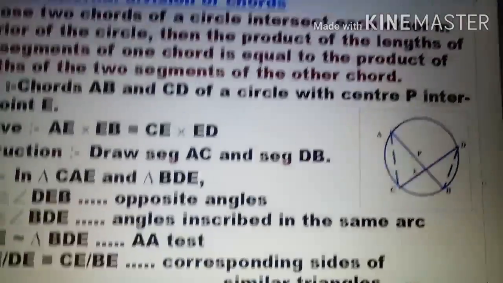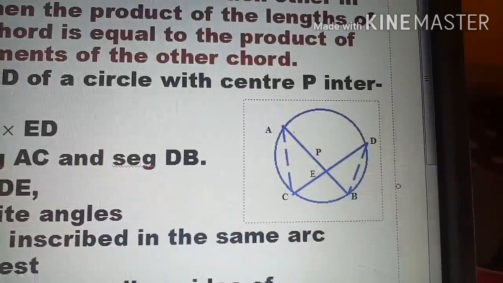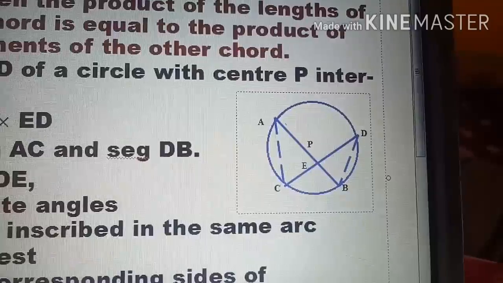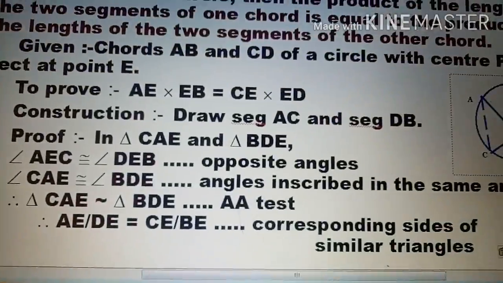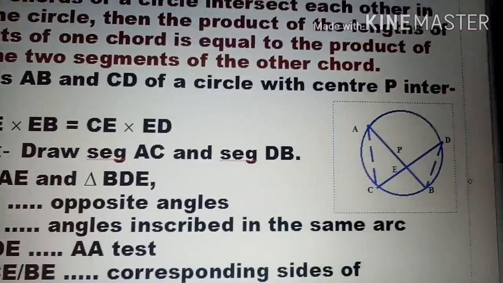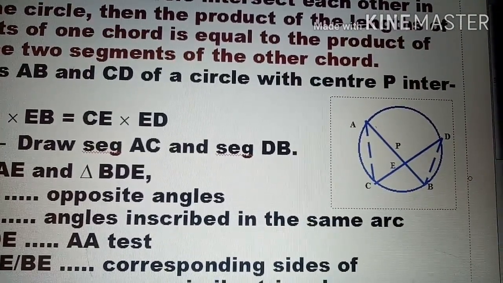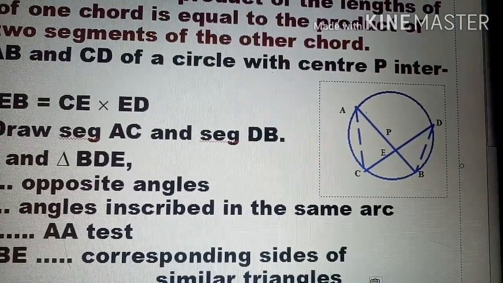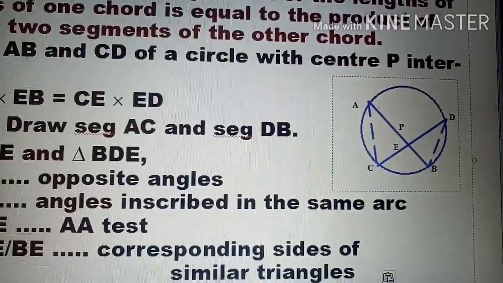Because these are both chords as well as corresponding angles are equal. After that, CE upon BE, this is also another length and EB. Both are equal to each other. So like this, these triangles are similar to each other.